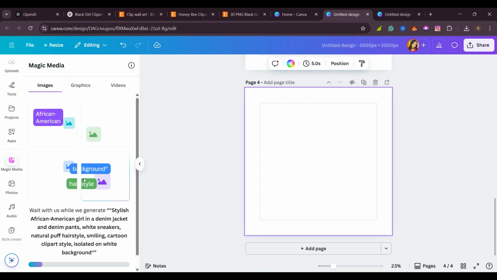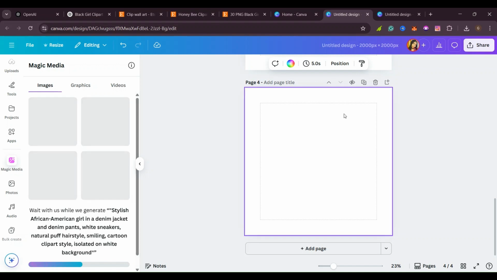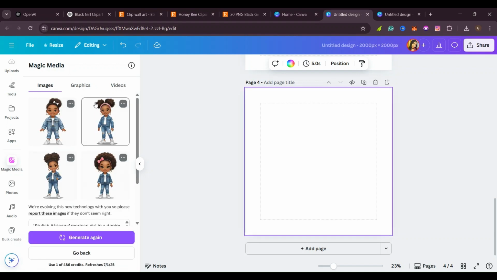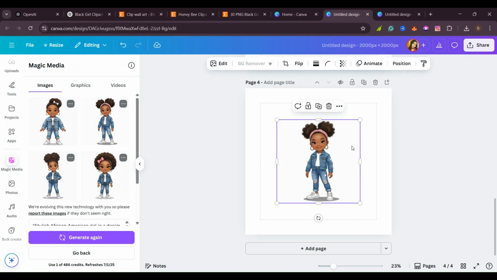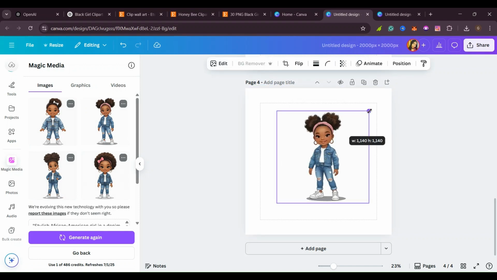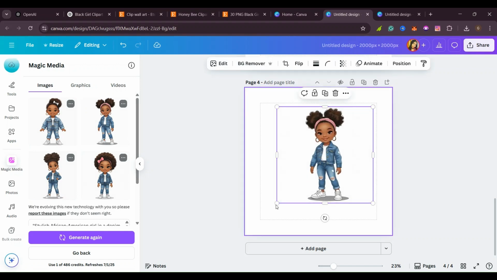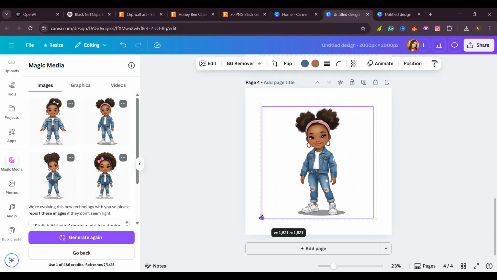Yes, so that it can look more beautiful. You generate very many of them. So this one, see what it came up with. This cute little, I don't know if it's a woman or a girl, but it's still the same. It looks beautiful. I like it. So that's how that looks so far.